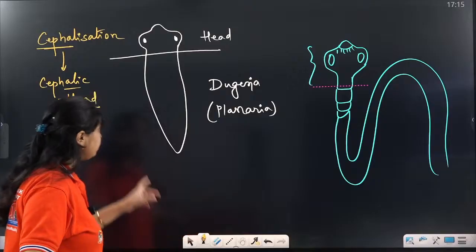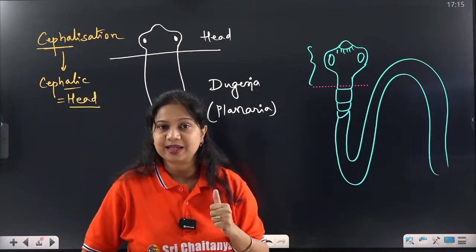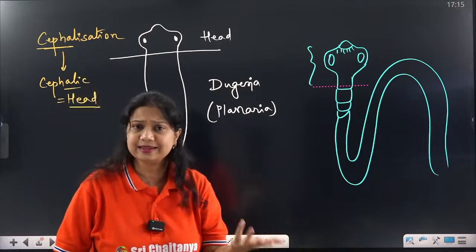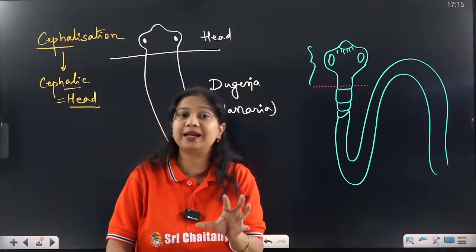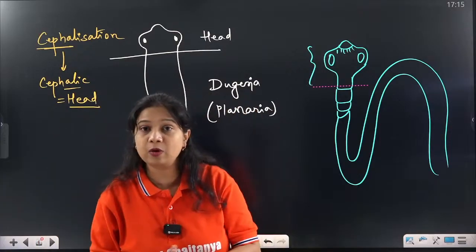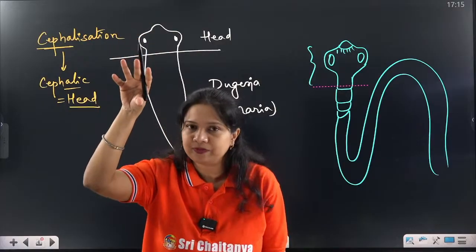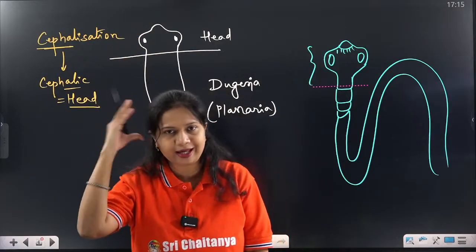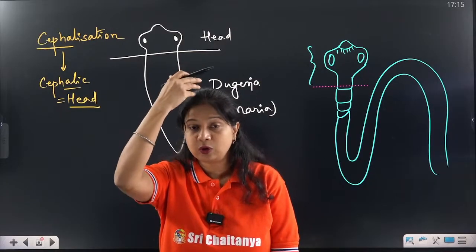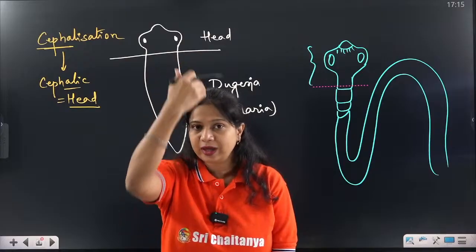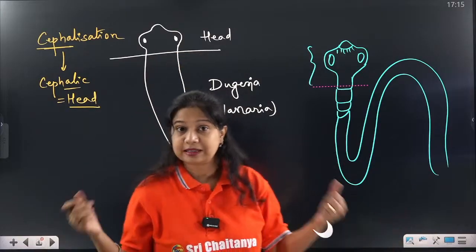Since it started forming the head, the body now cannot be called radial because the body now has a pole. For example, the human body has a pole, that is the head and the rest of the body. Now if we have to cut the body into two equal halves, we have to cut it like this so that right and left halves can be formed.